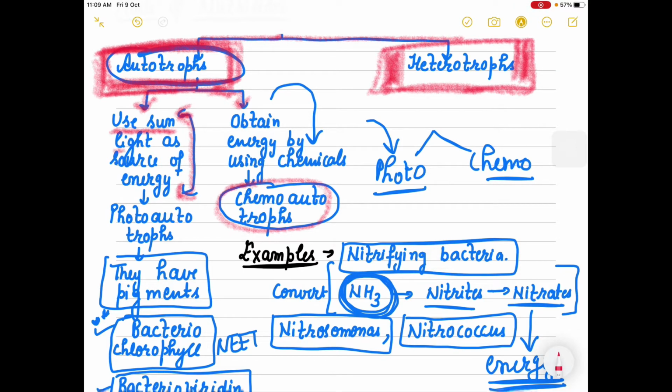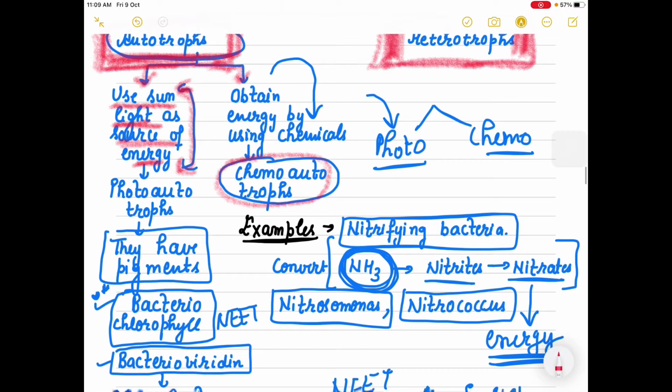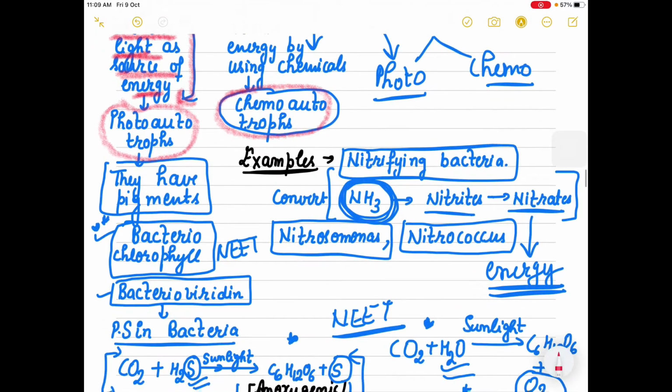First, let's talk about the photoautotrophs. They use sunlight as the source of energy, no doubt in that. That is why they are known as photoautotrophs, because they use sunlight to prepare their food, right? They have pigments.